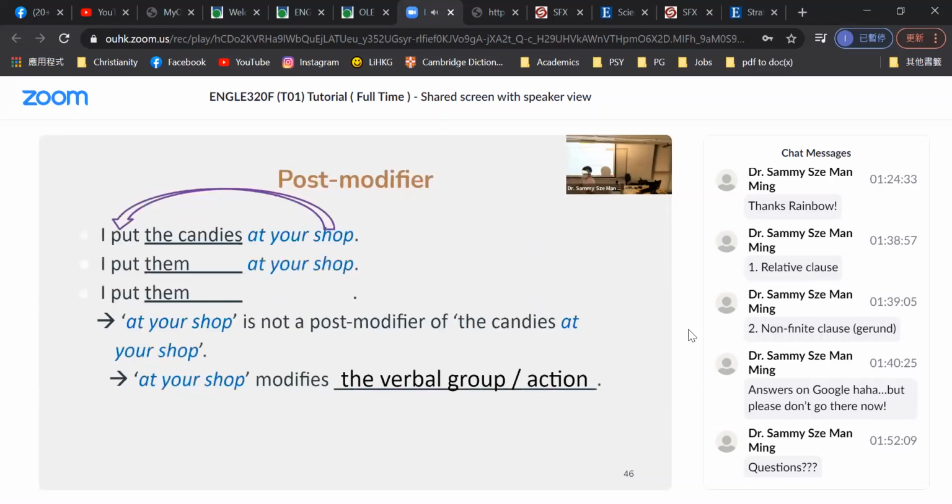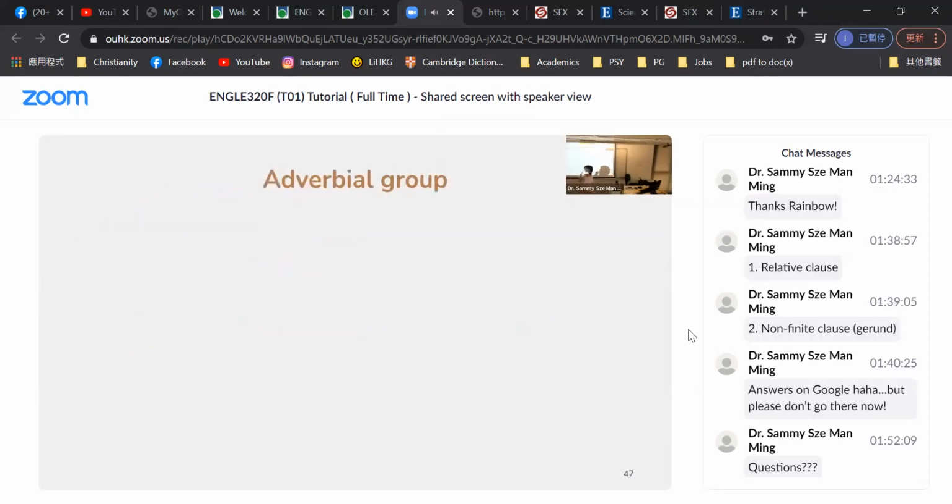How we interpret post modifiers is that post modifiers describe, they modify noun phrases, modify nominal groups. So how we interpret adverbial groups is that adverbial groups modify everything except nominal groups, except noun phrases.